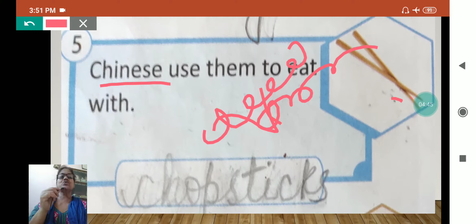And it is written chopsticks, not chopstick, because they don't use one stick. Always it is used in pair, means two pieces. That's why it is called chopsticks. And it is usually used to eat noodles.